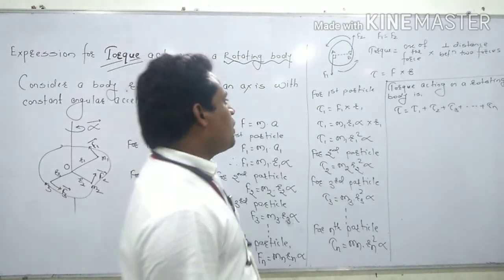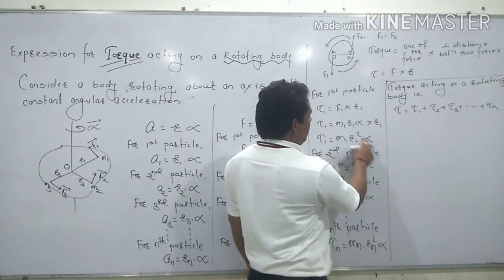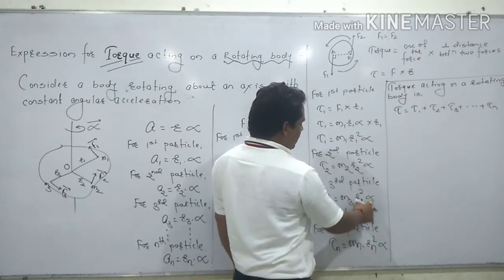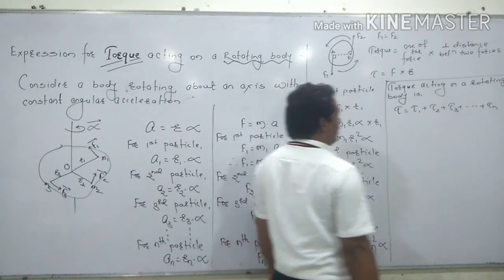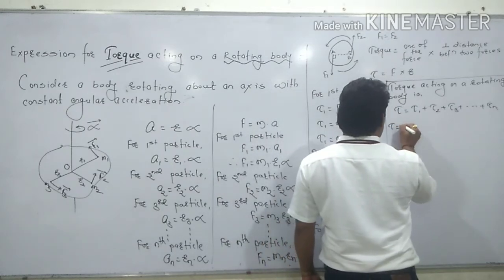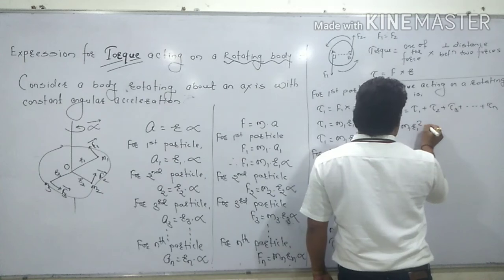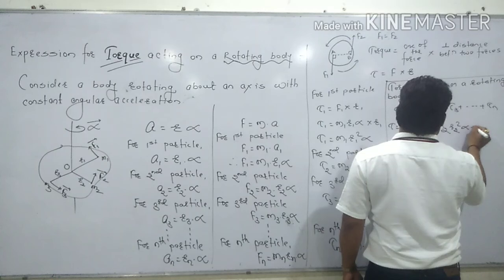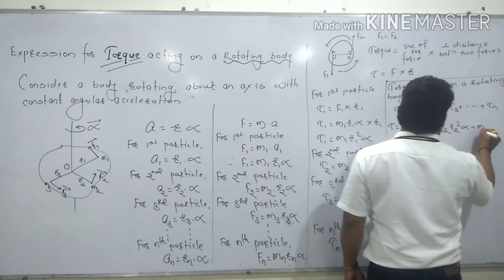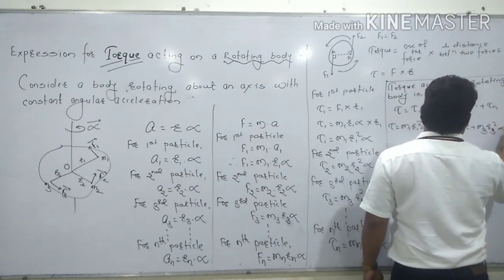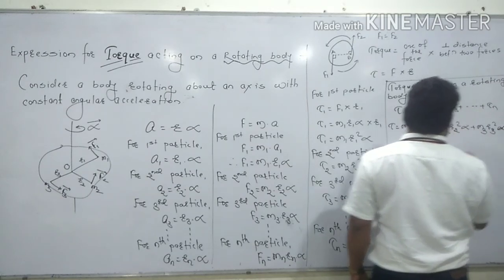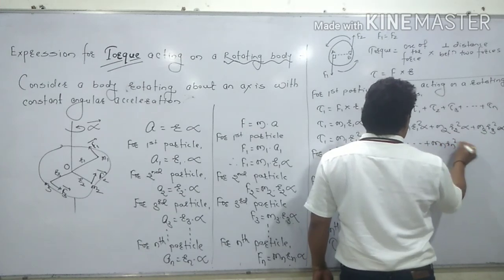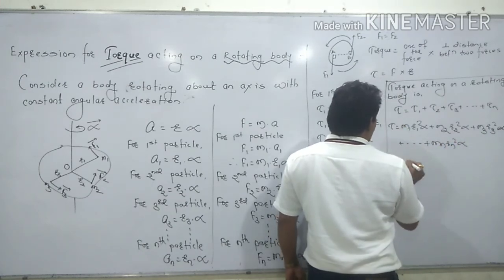Substituting formula for tau 1 m1 r1 square alpha, tau 2 m2 r2 square alpha, tau 3 m3 r3 square alpha, and for tau n mn rn square alpha, we get, you can take common alpha.